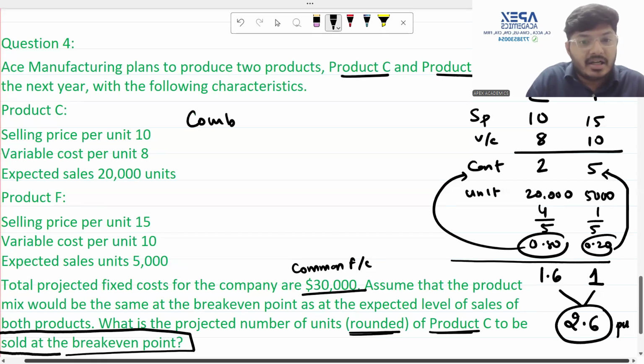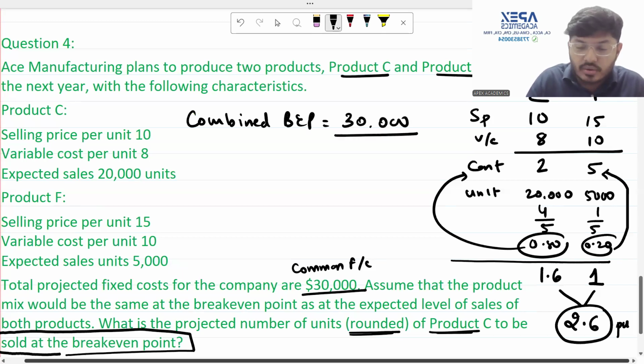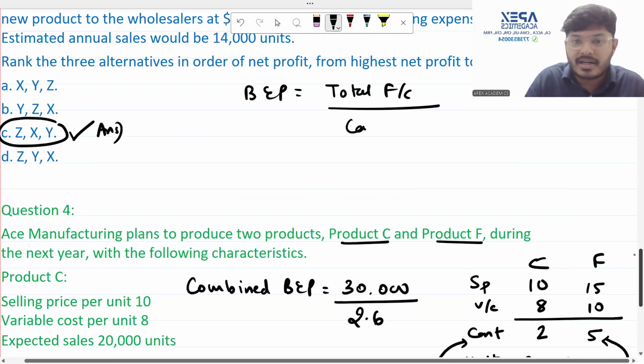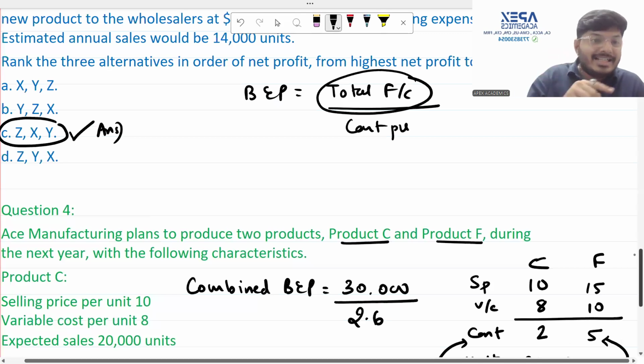So your combined break-even point for both the products on a combined total fixed cost of 30,000 divided by the weighted contribution. Now here let us go into formulas quickly. See my dear students, break-even point is equal to your total fixed cost divided by contribution per unit or PV ratio. But here when I say total fixed cost, it is the entire entity's fixed cost.